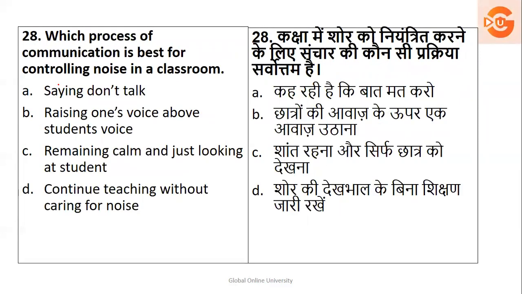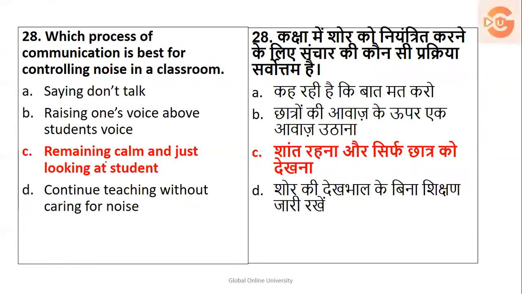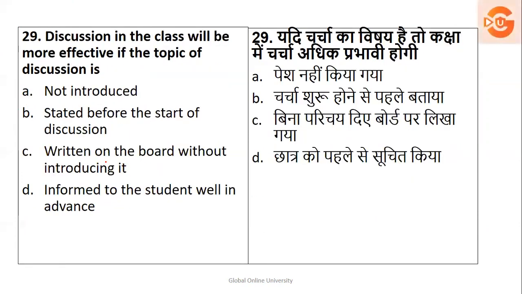Next, which process of communication is best for controlling noise? Saying don't talk, raising one's voice above students' voice, remaining calm and just looking at the students, or continuing teaching without caring for the noise. Definitely A and B are not options. But here the best option is remaining calm and looking at the students. That will make them automatically control their noise, and you can start with your process of teaching. So the right option is option number C.